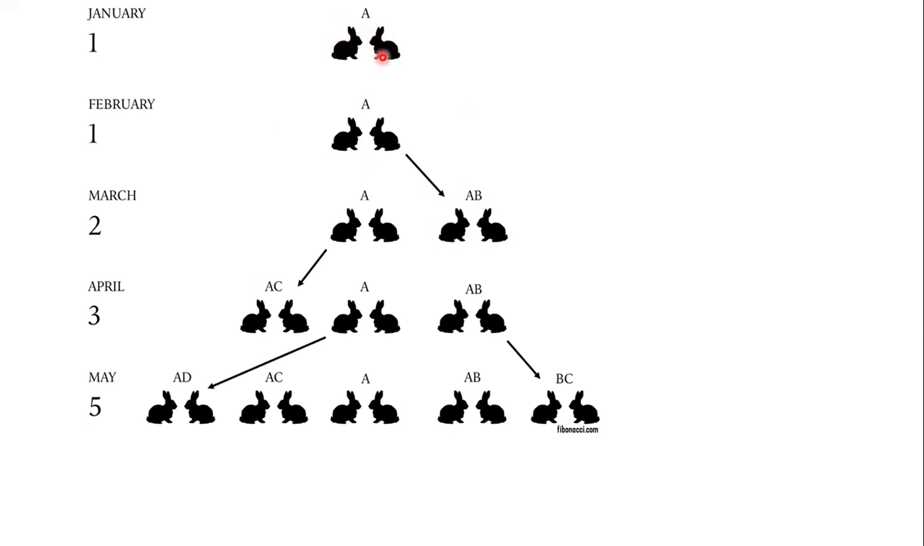1 pair of rabbits will be there in the first month. And in the second month, there is only 1 pair. They won't produce because they are too young. And in the third month, they produce a new pair. This is a newly produced pair by this pair A.